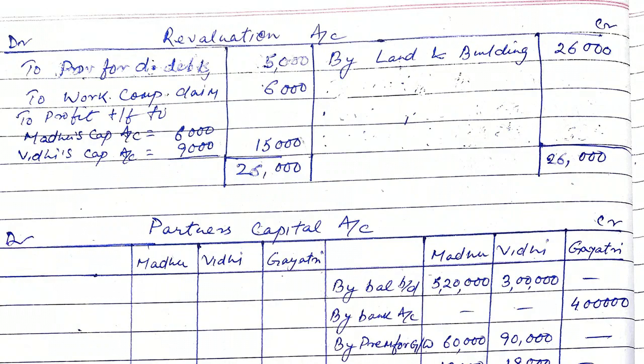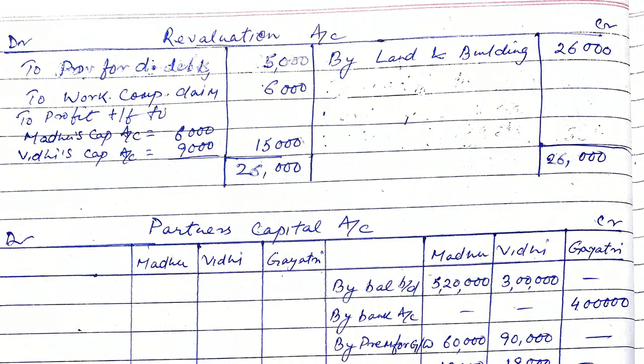Now there is a claim against workmen compensation of rupees 6,000, point number D. So workmen compensation claim will be written 6,000 in the revaluation account. Since workmen compensation reserve does not appear in the balance sheet, the entire claim will be a liability or loss for the firm.